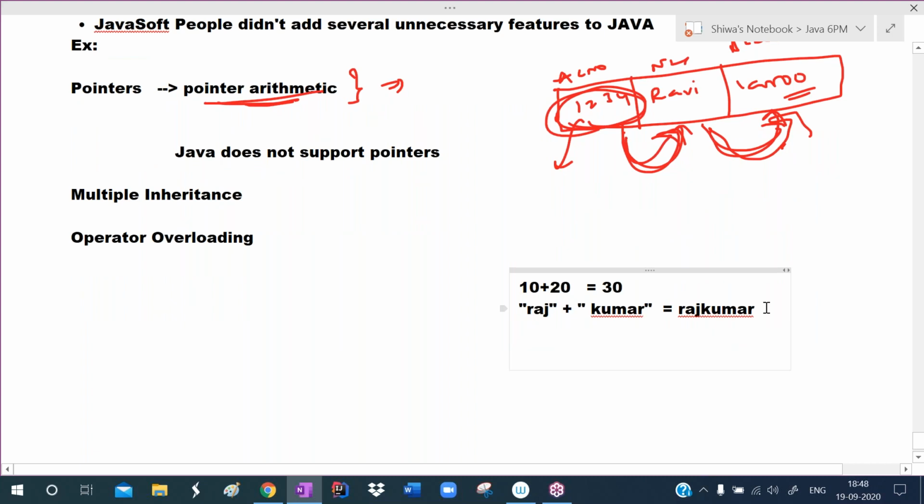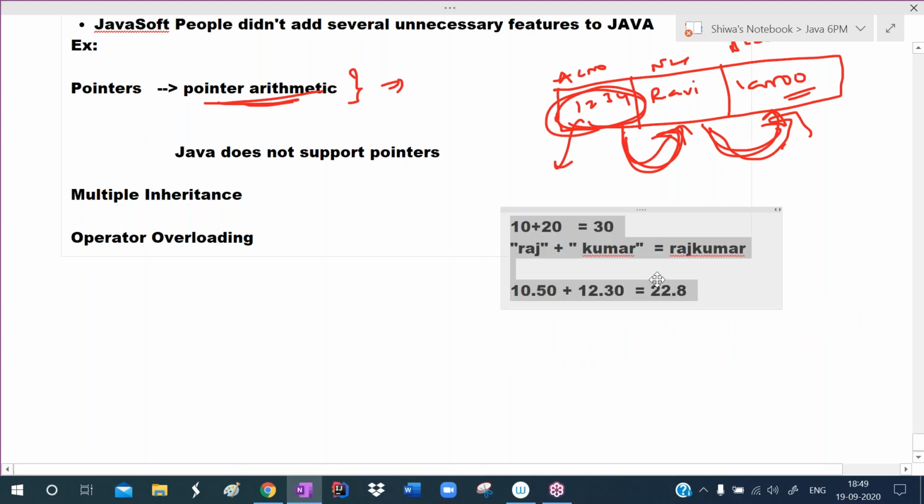Like that, I want to add two time values, like 10 hours 50 minutes plus 12 hours 30 minutes. Generally if you calculate it, that gives the result 22.8. This is the normal calculation: 10.50 plus 12.30. So what is the value of it? 22.8, or you can say 22.80. The 0 has no meaning.